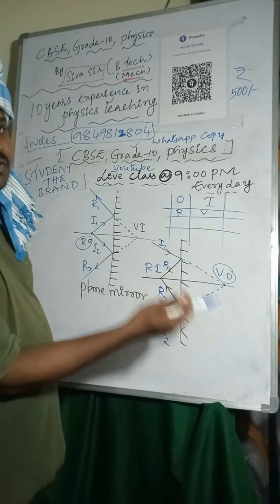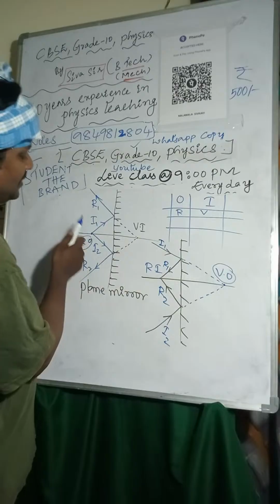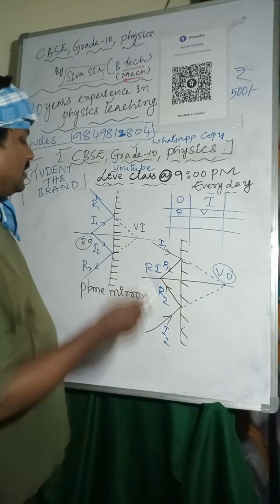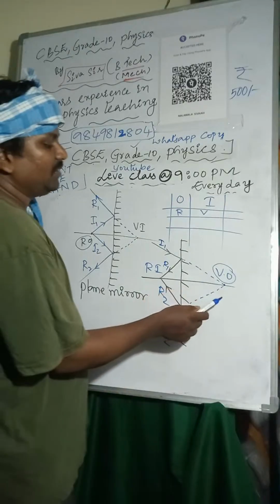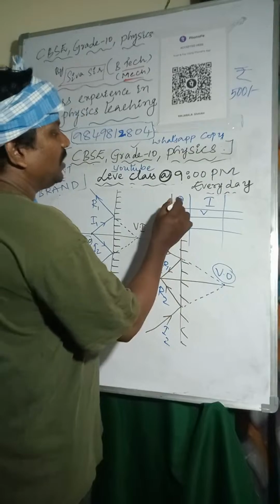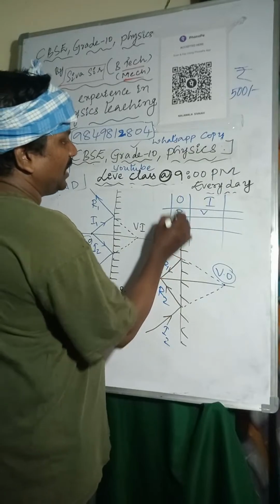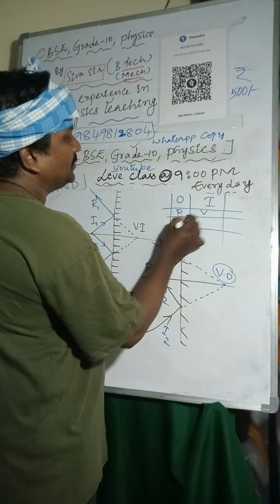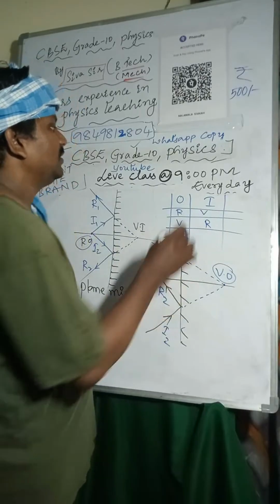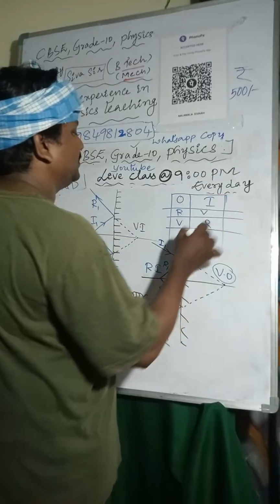How will it form? So here the point of intersection of incident rays, incident rays coming from that point, that is called real object. And the point of intersection of extended incident rays is called virtual object. So object is real, image is virtual. Object is virtual, image is real. So these are the points you can observe.